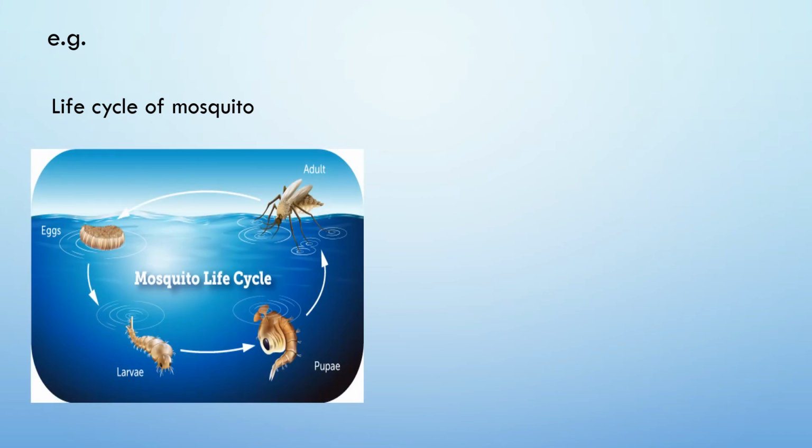So here I am going to show you two examples for the animals showing complete metamorphosis. The first one is the life cycle of a mosquito. So here you can clearly see that it passes four different stages in its life cycle.